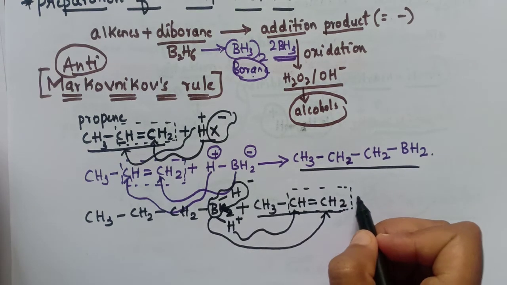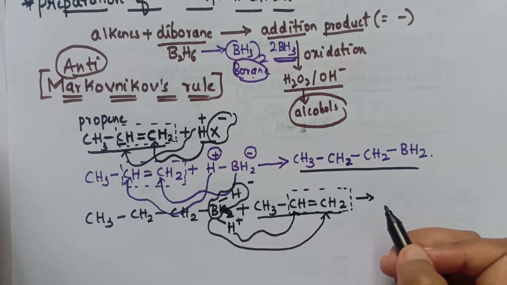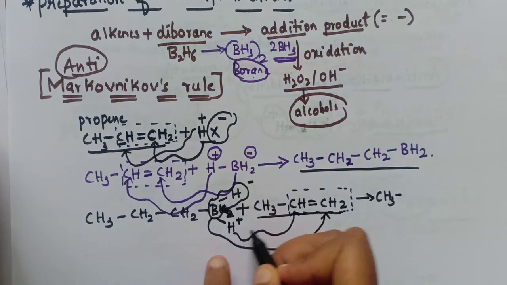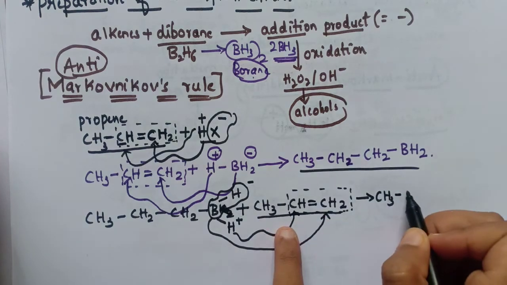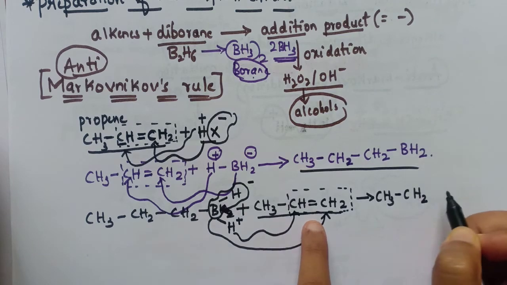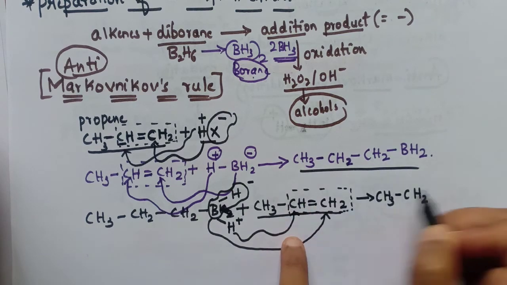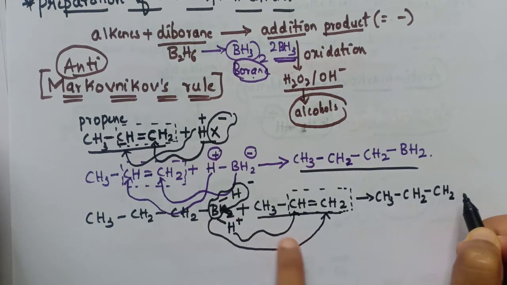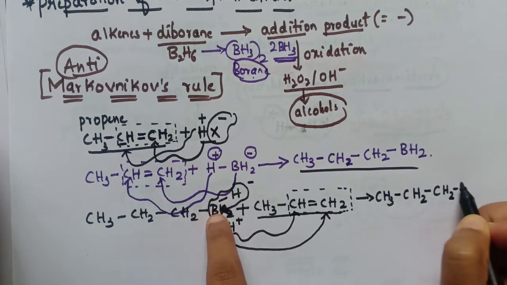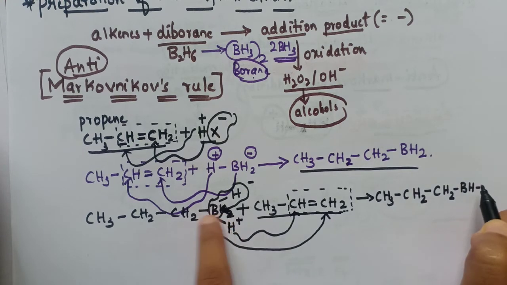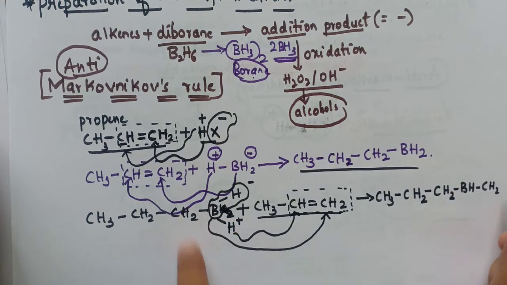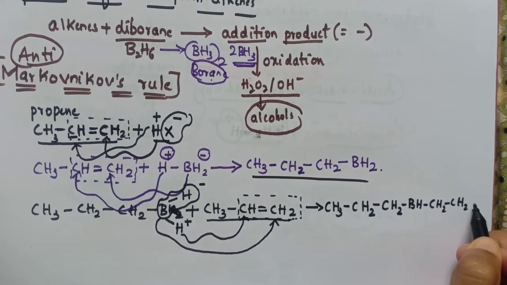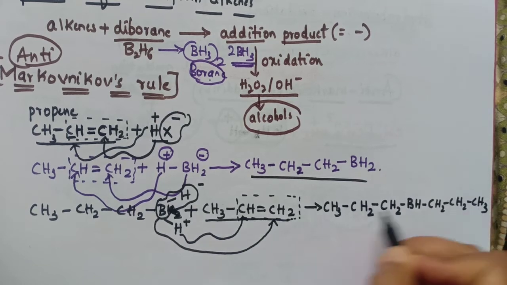So the product is now here CH3. This hydrogen came and attached to this, so it is CH2, and here this double bond will break and form a single bond, and it will convert to CH2, and then here is a BH and here is a CH2 and here is a CH2 and here is a CH3.